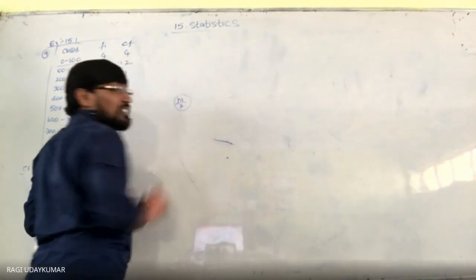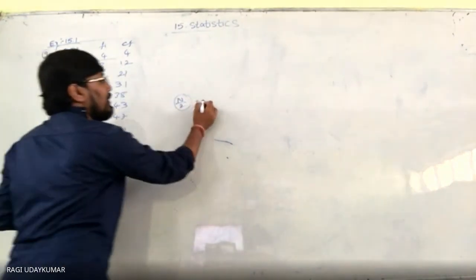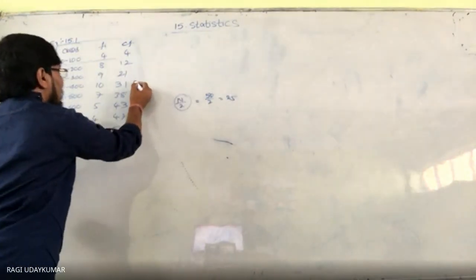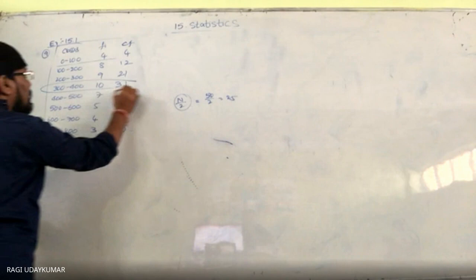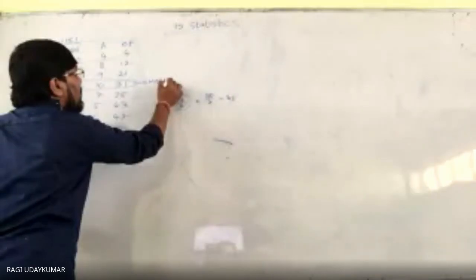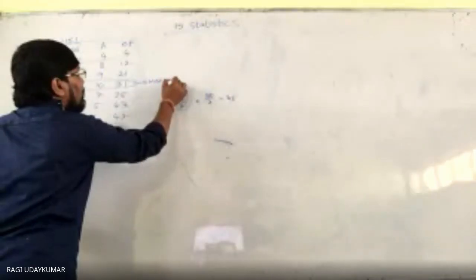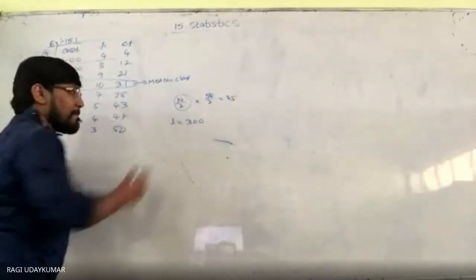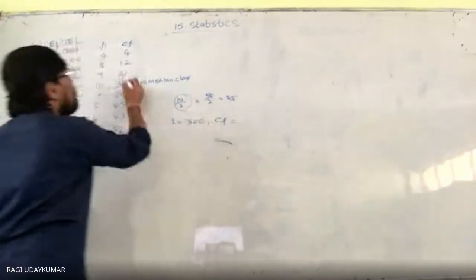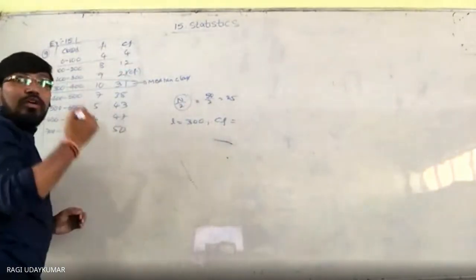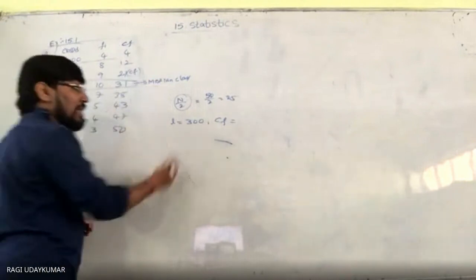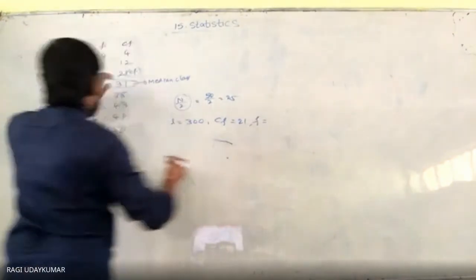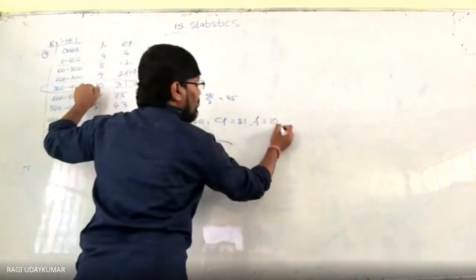The median class is the class whose cumulative frequency is more than n by 2. In the first column, n is equal to 50. 50 by 2 is 25. Where is the first cumulative frequency more than 25? That one. This is the median class, and the lower limit of this class is L. L is equal to 300. CF is the cumulative frequency of the class preceding the median class, which is 21. And F is the frequency of the median class, that is 10.